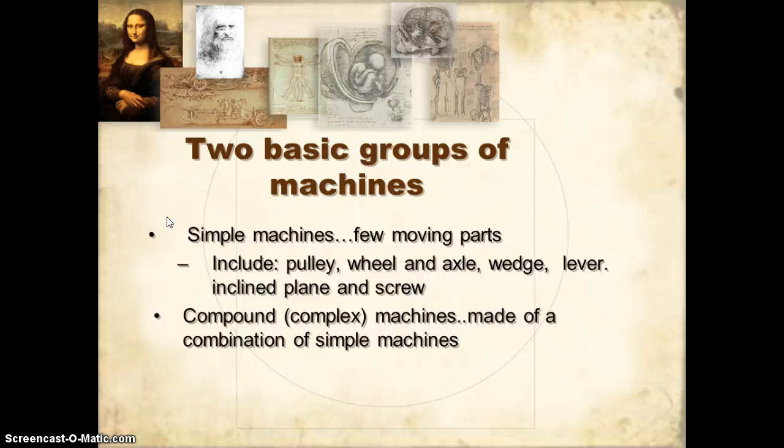A lever, a seesaw, or a teeter-totter would be a lever. Inclined plane, we already mentioned, would be the stairs. A screw could just be a screw, which actually holds two pieces of wood together. Compound machines are made up of two or more simple machines. A good example would be a bicycle. A bicycle has pulleys, wedges, and wheel and axles, all formed together to make up the machine that we know as a bicycle.